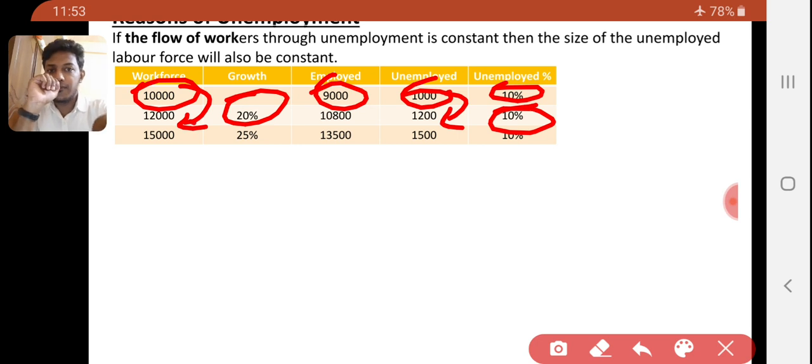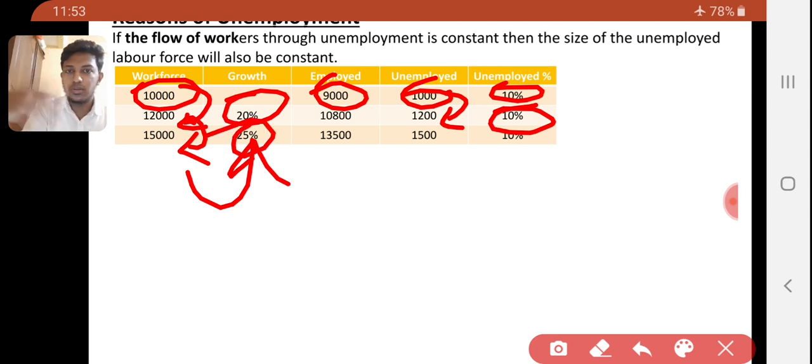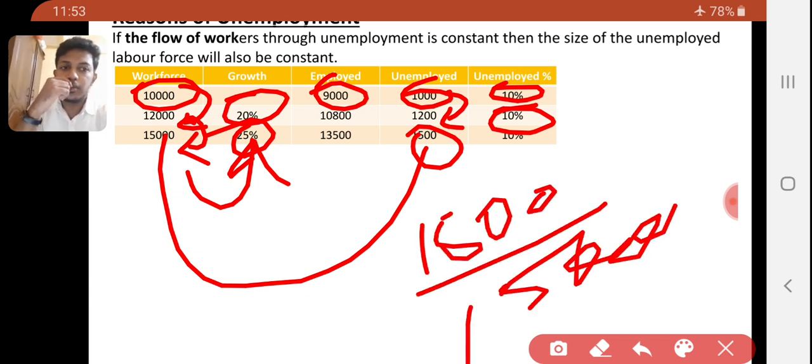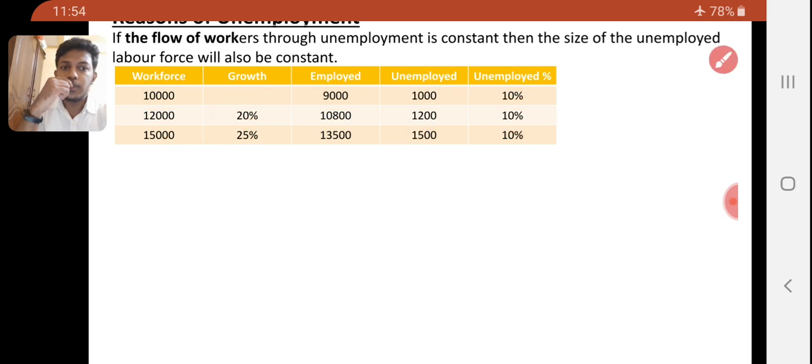The workforce then grows 25%, from 12,000 to 15,000, a 3,000 increase. 3,000 divided by 12,000 into 100 is 25%. Employed I assumed as 13,500, so unemployed is 1,500. 1,500 divided by 15,000 into 100 is 10%. So the unemployed rate is 10%, not increasing or decreasing.